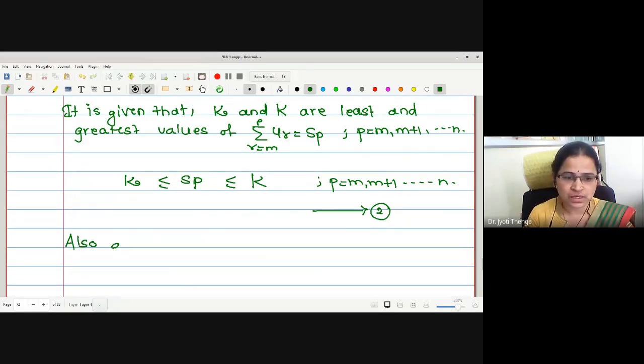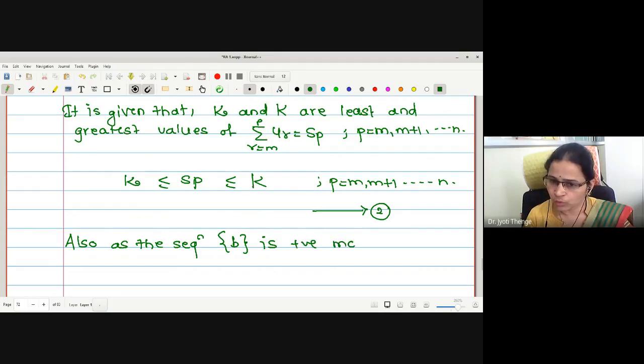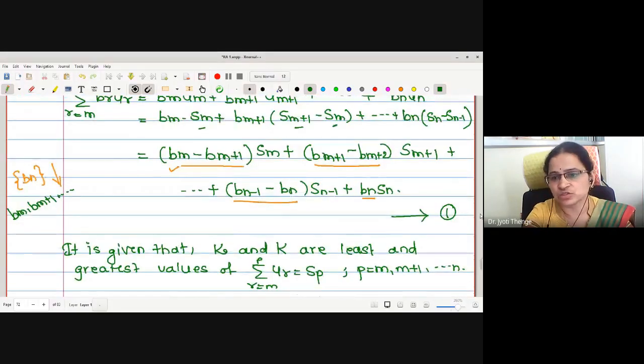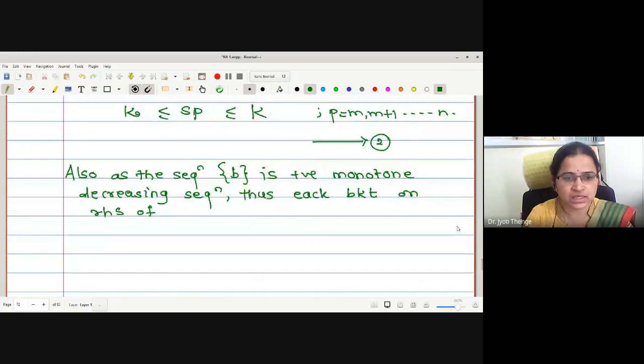Also, as the sequence Bn is a positive monotone decreasing sequence, thus each bracket on the RHS of equation number 1 is non-negative.